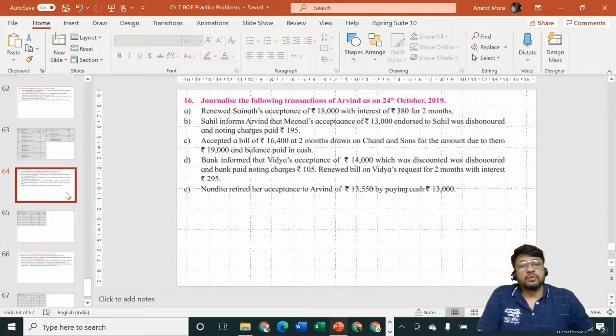So what are we going to do? Number one, we are going to first of all cancel the old bill. Renewal means cancelling the old one first. So first entry will be cancellation of old bill. Second entry will be charging of interest. And third entry will be drawing a new bill which will be equal to old bill plus interest. So let us consider the entries in the books of Arvind.